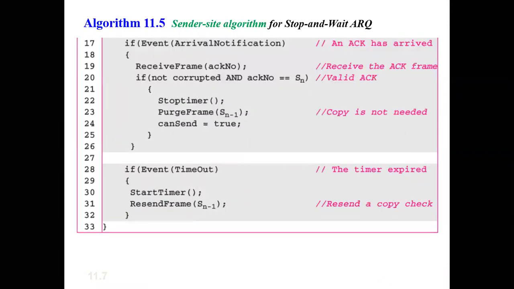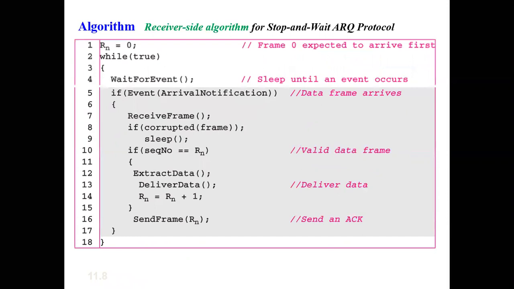Now we'll see the algorithm at the receiver end. On the receiver side, there's only one event. The frame will arrive. So we're going to track for the arrival of the frame. But before taking the frame, we have to check whether it is corrupted or not. If it is corrupted, it will go to the sleep mode. So this indicates discarding of a frame. Sleep mode means you're not accepting the frame. So the frame is discarded.